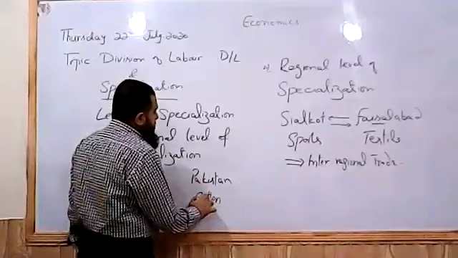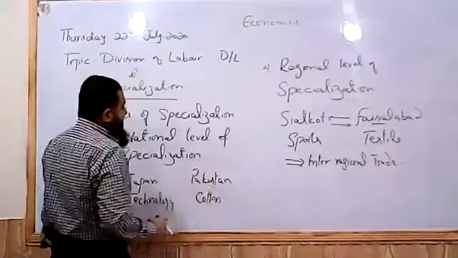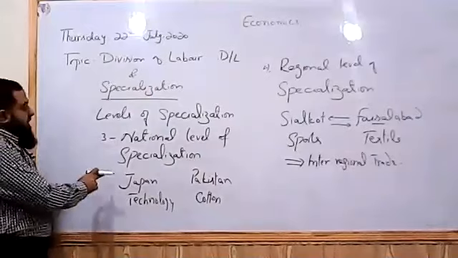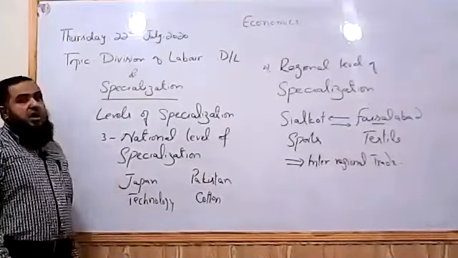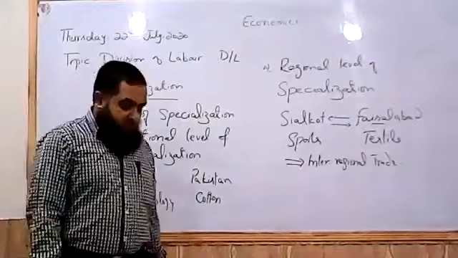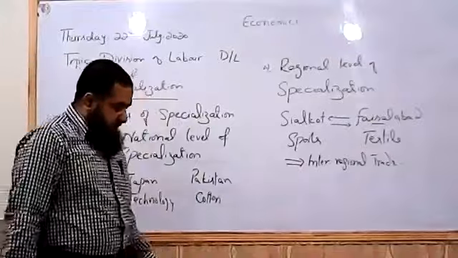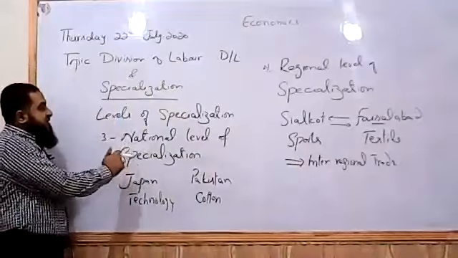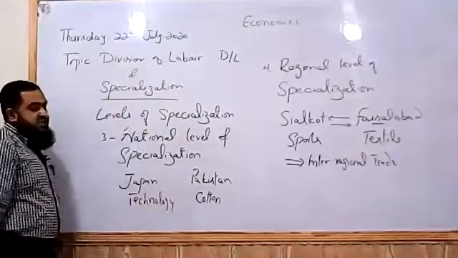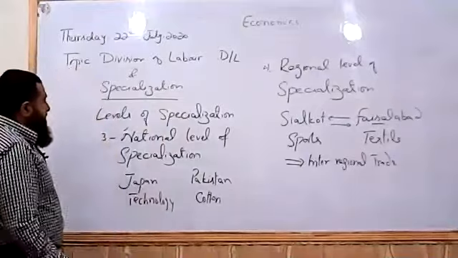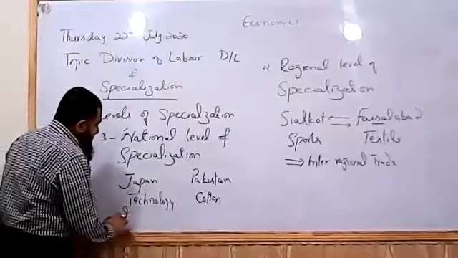Which is based upon cotton production. So we say we are the agrarian economy, we are having the primary level of specialization, whereas Japan is producing technology, or England is producing specialist services of education and health. So they are the specialists of their services. So when these countries are achieving the level of specialization, that is called national specialization. And what type of trade will be emerging due to this specialization? That is called international trade.